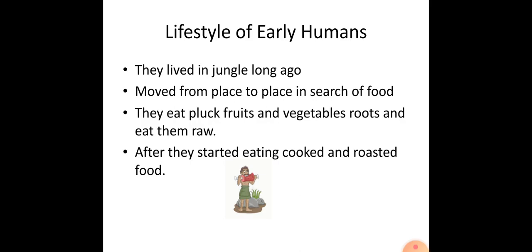They would pluck fruits and vegetables, pull out roots from the ground and eat them raw. They directly plucked the fruits and vegetables and ate them, without even washing or cooking. They pulled out the roots from the ground and ate them raw.